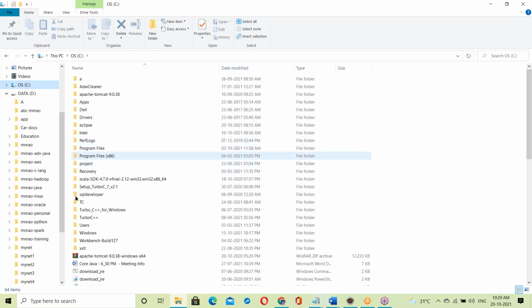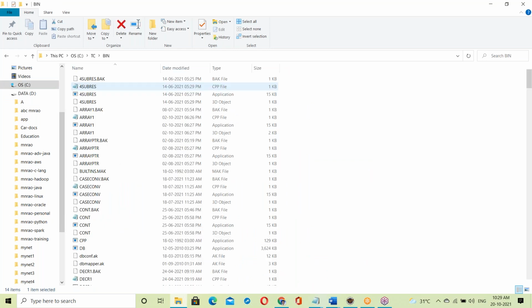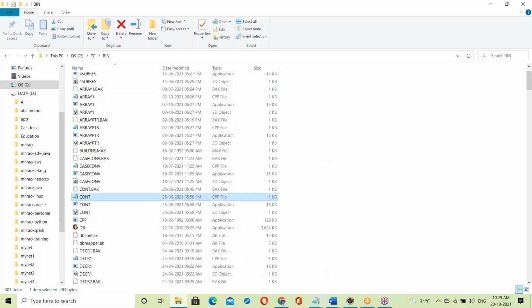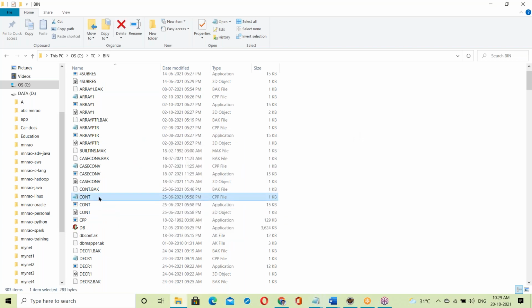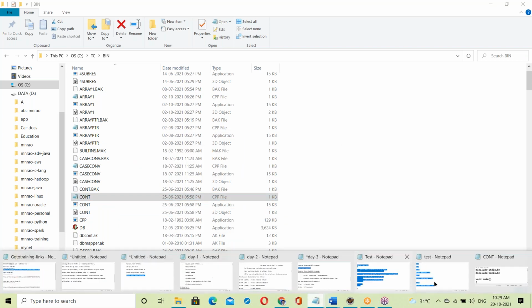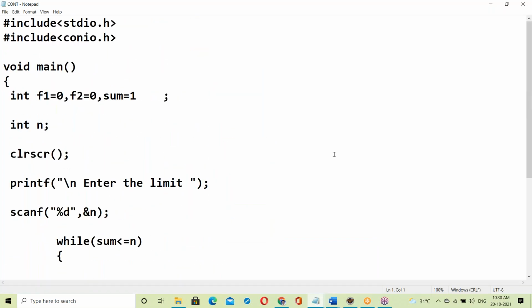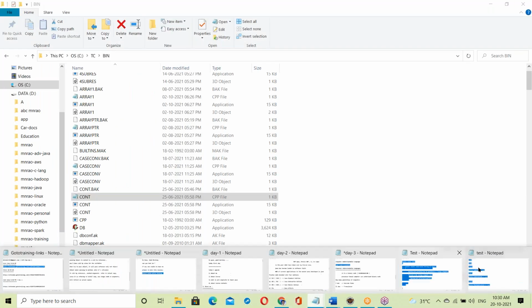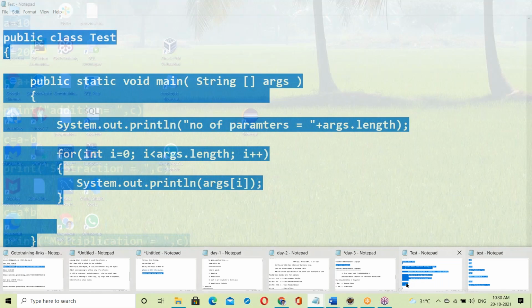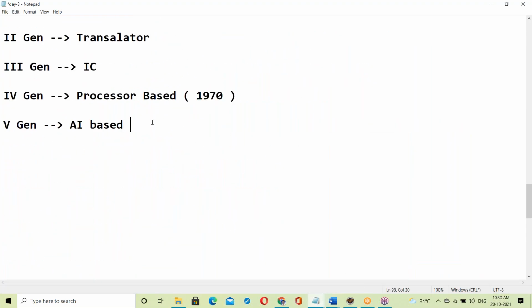Suppose a C program. These are also like English language, user understandable languages. So we have computer understandable and user understandable languages.